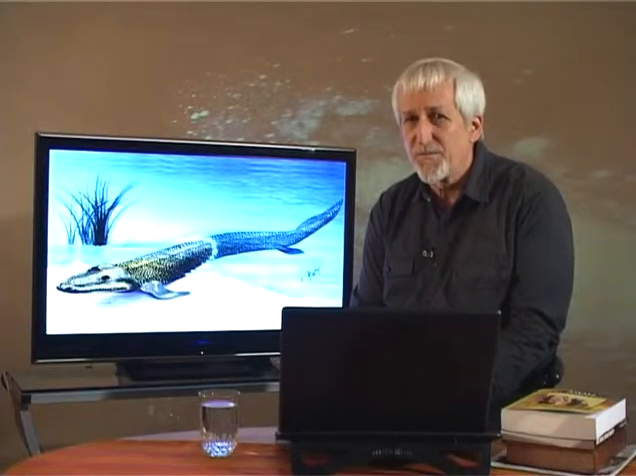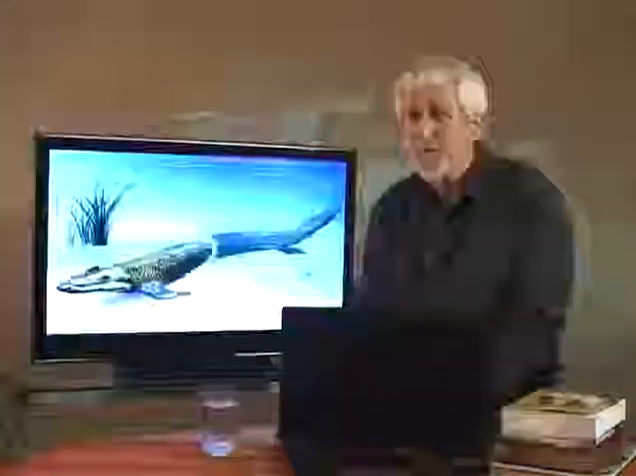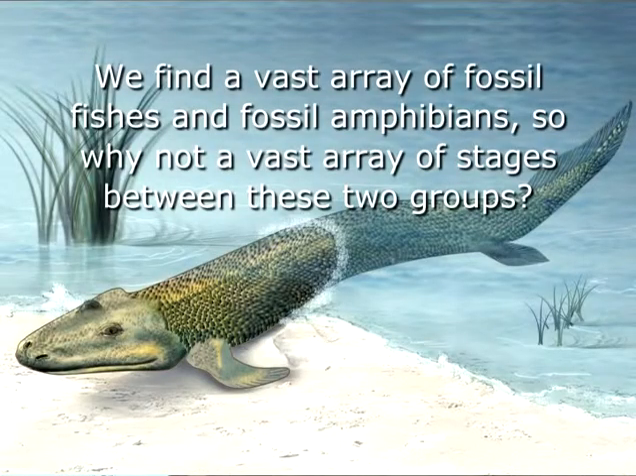According to classical evolutionary theory, the change from fish to amphibians was achieved by a long process of very slight changes taking place over long timescales. We find a vast array of fossil fishes and a vast array of fossil amphibians. So why do we not find an even vaster array of stages between these two groups?